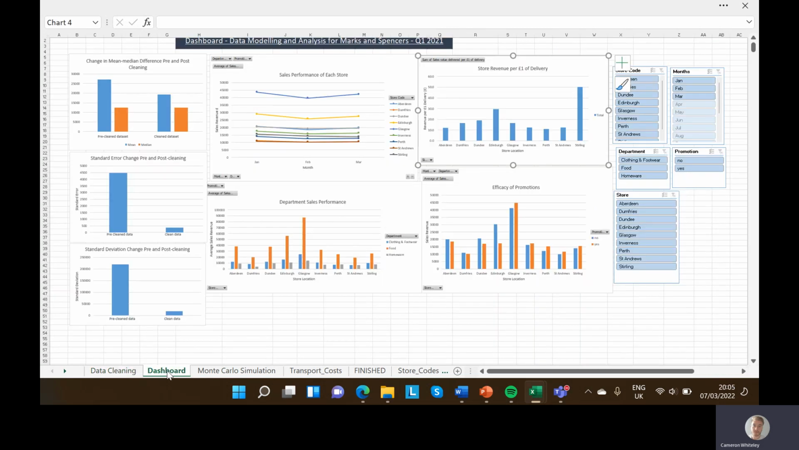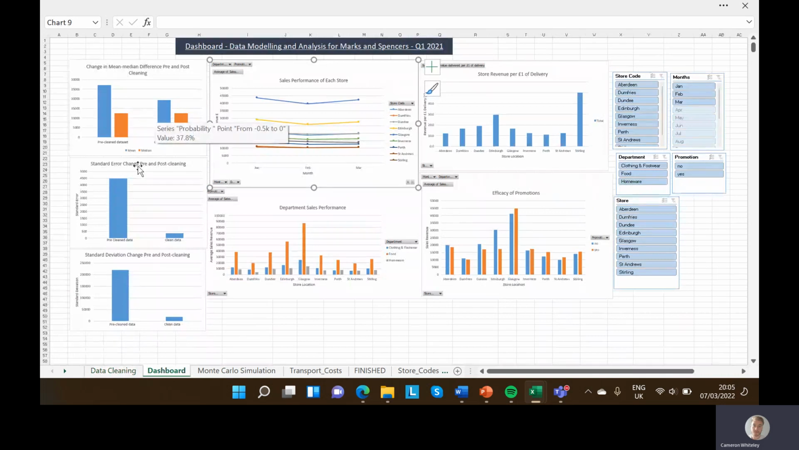So this is the dashboard. We've just got some charts on the left to show how the mean and median got closer together after cleaning, so increased confidence that the data set is valid and accurate and representative of reality. And then also just the changes in standard error and standard deviation before and after cleaning, just to show that the data set is valid. Sorry, mean and median together shows that the means are more reliable, more appropriate for use.